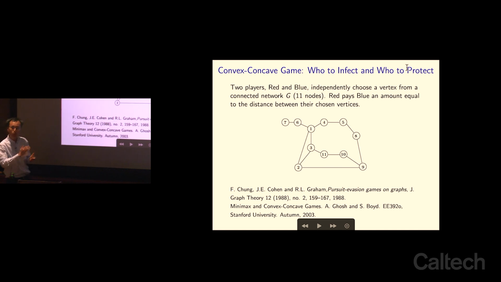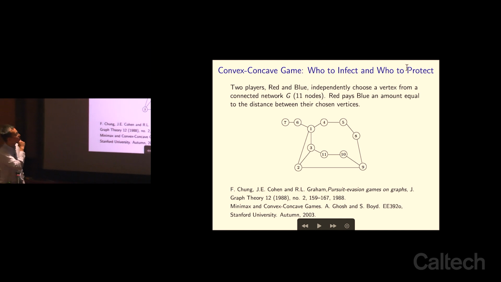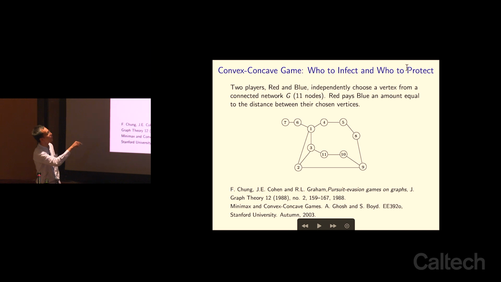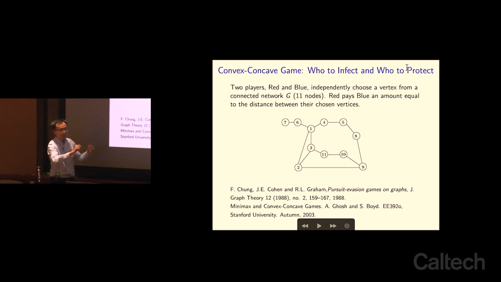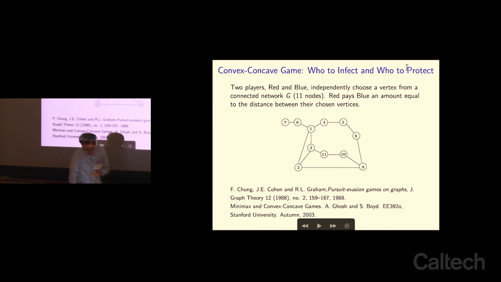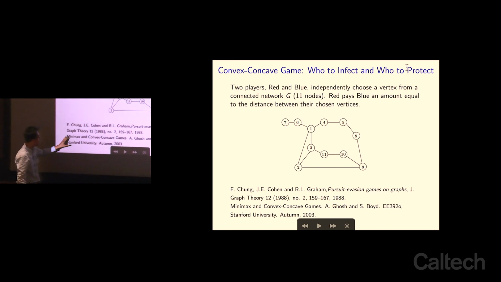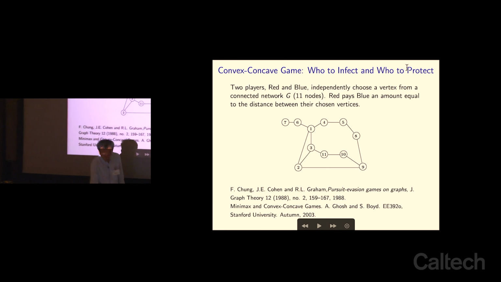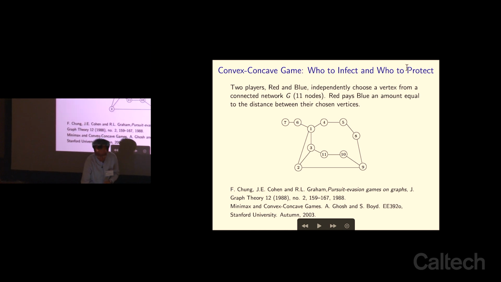For example, suppose I have two players, red and blue, and I'm given a graph. The red player says, I want to choose a vertex from this graph, and the blue will play next. And red will pay blue an amount equal to the distance, meaning the number of hops in this graph. There happens to be another work by Boyd and Ghosh in 2003. They look at minimax and convex-concave games, and they use the same kind of problem formulation and assumption.